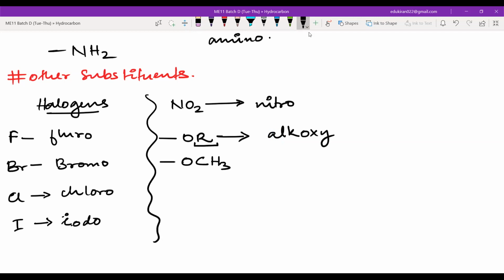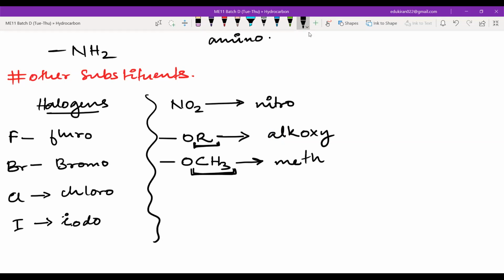You know R, we call it alkyl. We call R as alk. Now what will we call CH3? Methyl, right? So what will this be? Methoxy. Alkoxy, methoxy. So this will be methoxy.